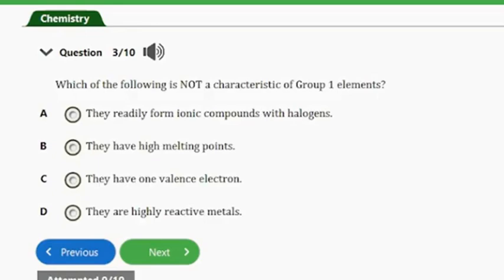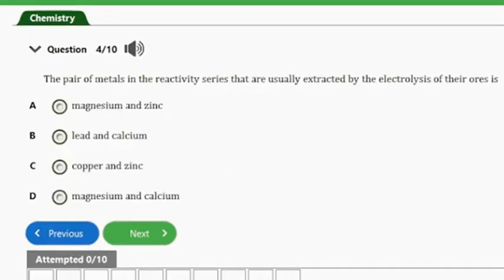Question number 3. It says, which of the following is not a characteristic of group 1 elements? A, they readily form ionic compounds with halogen. B, they have high melting points. C, they have one valence electron. D, they are highly reactive metals. So guys, the answer to this question is option B here. Group 1 elements have relatively low melting points compared to other elements. So they are actually soft metals that can be easily cut with a knife. So as such, they just have low melting and boiling points. So that's it for that question. Let's consider the next question.